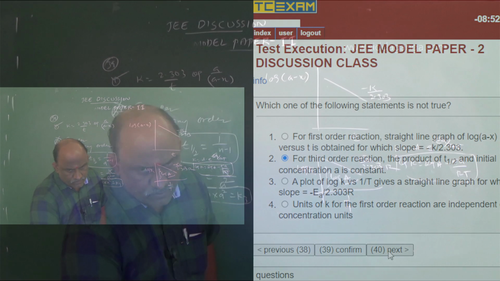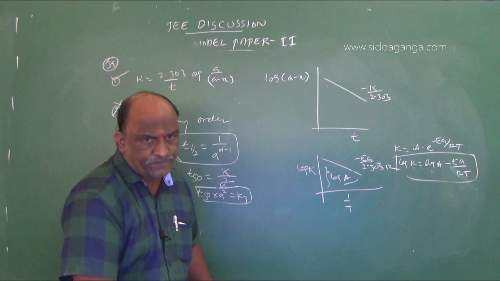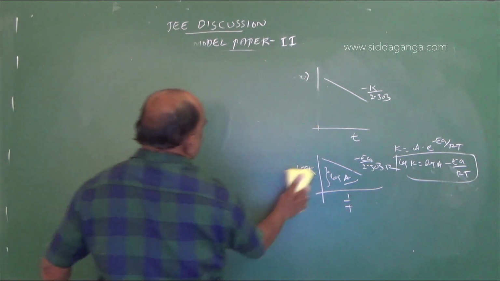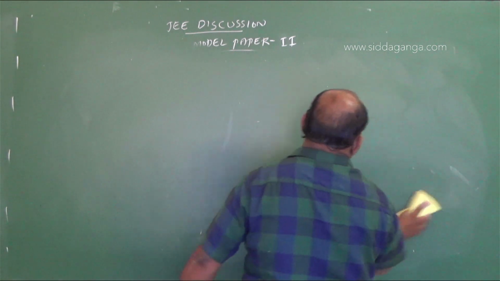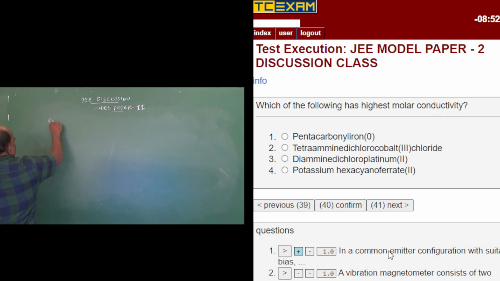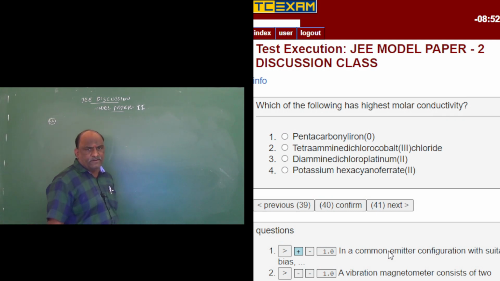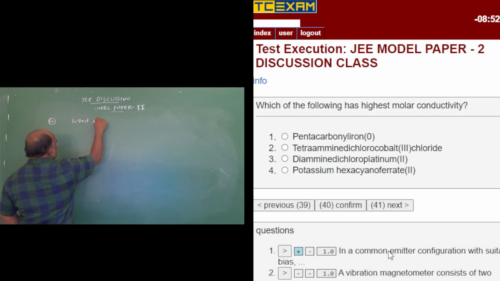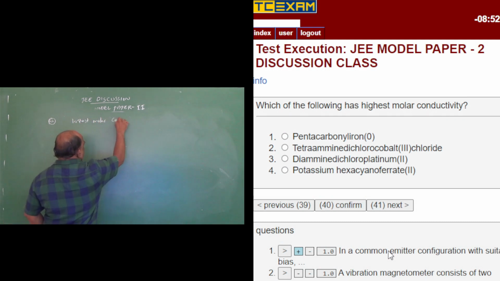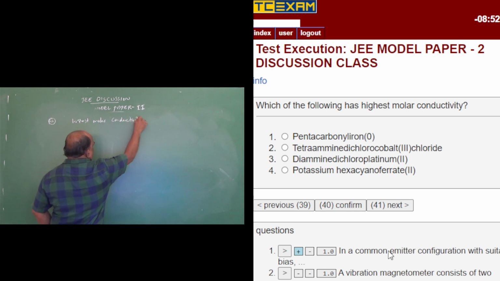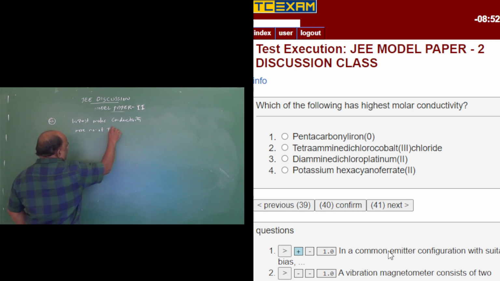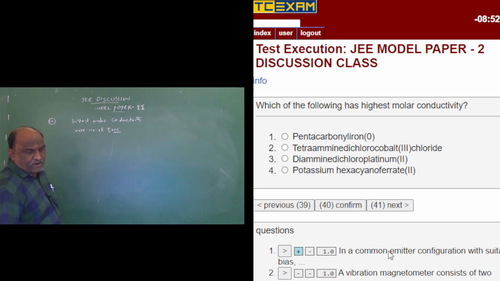Next, question number 40. Which of the following has highest molar conductivity? Only one reason: more number of ions. We require more number of ions.